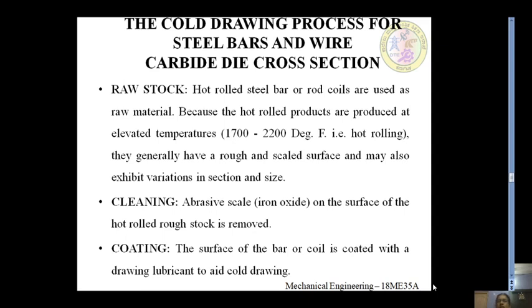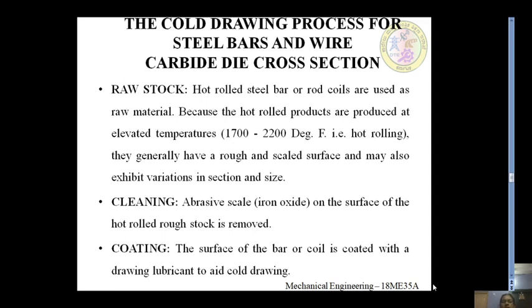Now the cold drawing process for steel bars and wire, using a carbide die cross section. The raw stock is hot rolled steel bar or rod coils. Because hot rolled products are produced at elevated temperatures, usually 1700 to 2200 degrees Fahrenheit, they have a rough and scaled surface and also exhibit variations in section and size.